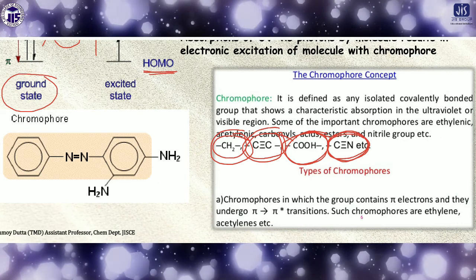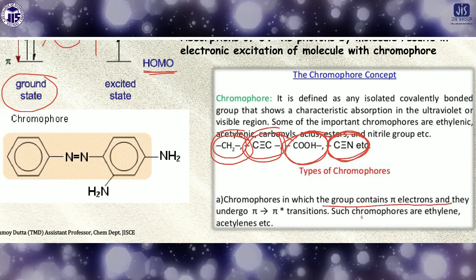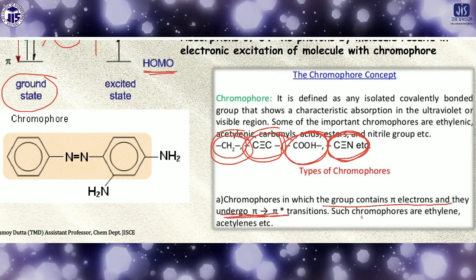Chromophores that contain pi electrons undergo pi to pi star transitions, as I just showed you.